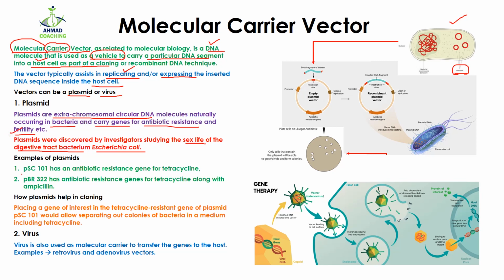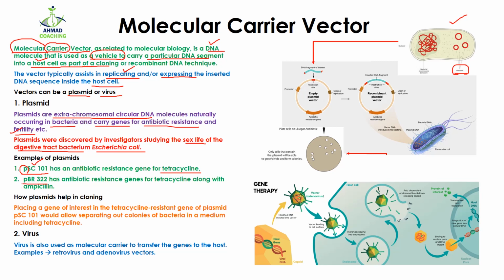We have this pSC101. This is the name of the plasmid, and here the p stands for the plasmid. So this plasmid has antibiotic resistant gene for tetracycline. It means that this plasmid has the gene of tetracycline, and any bacteria having this plasmid will be resistant to tetracycline. Similarly, another plasmid is pBR322.